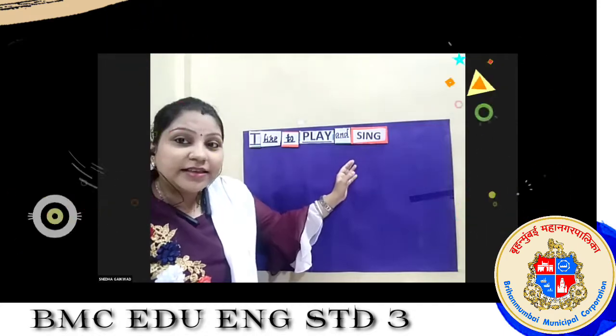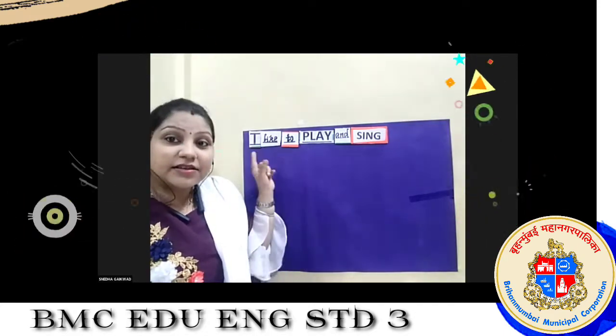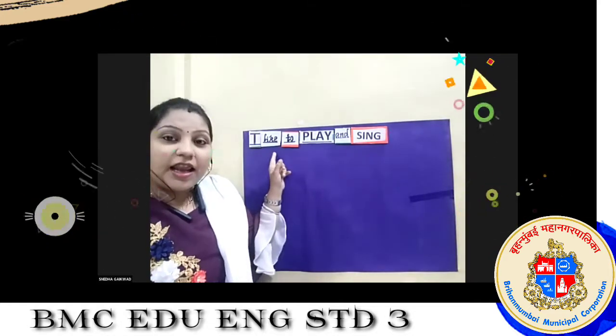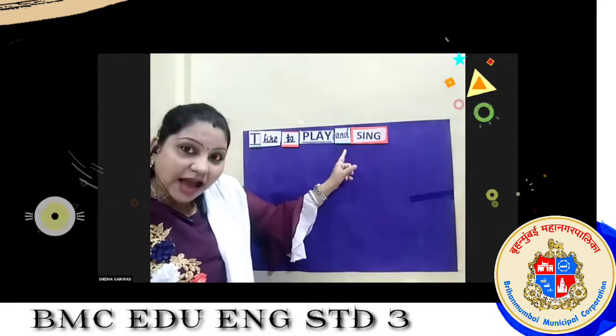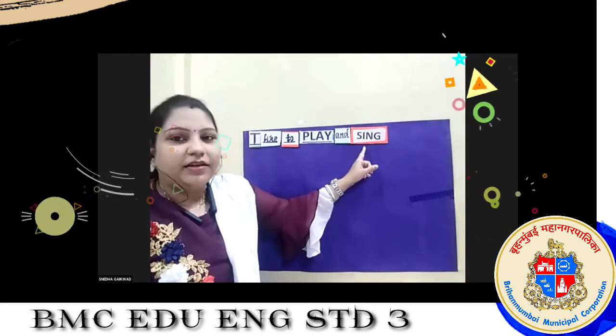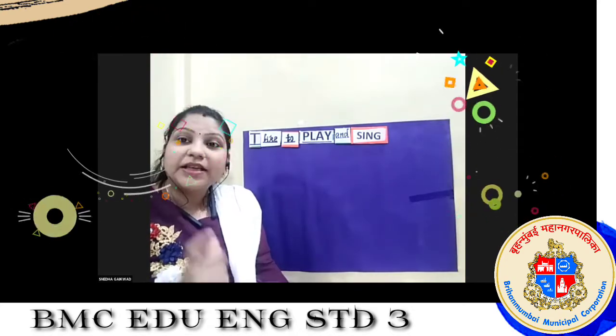Now let's read this sentence. This is the sentence. I like to play and sing. Yes, very good. See, from simple words, we have made a very simple sentence which has a meaning, which makes complete sense.